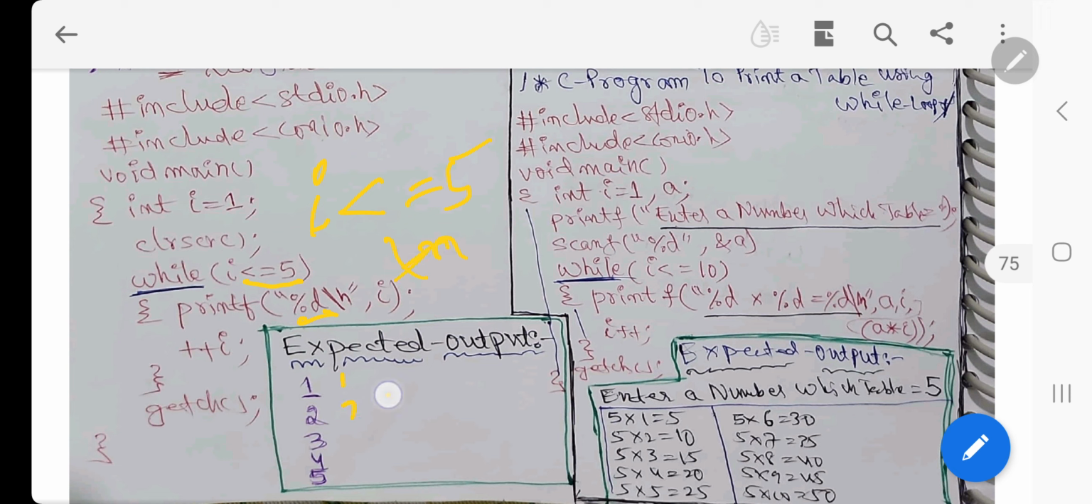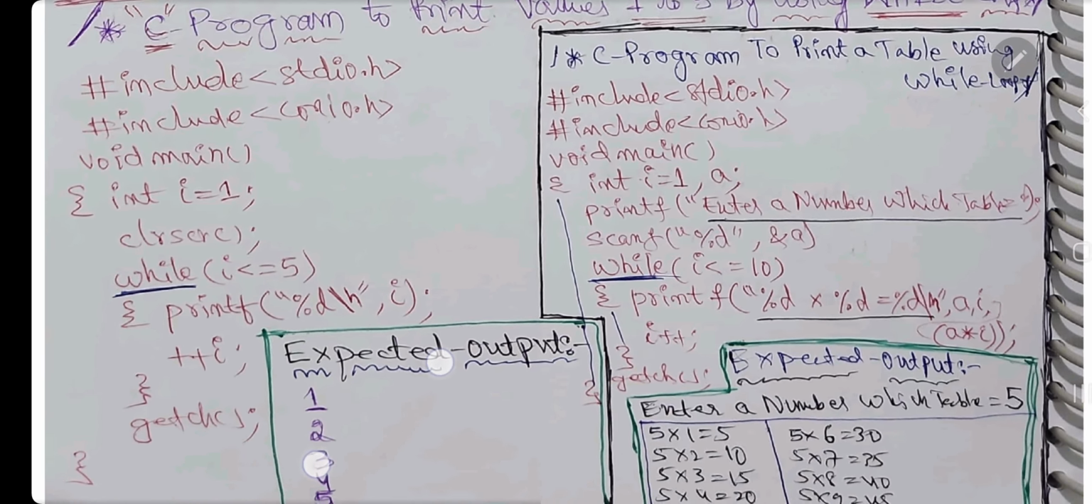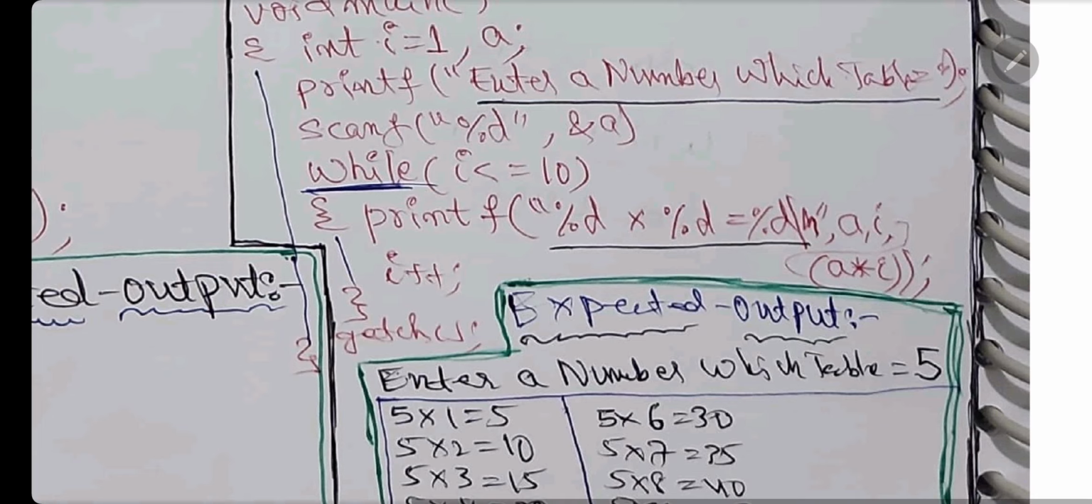If you don't mention this, the output will be 12345, printed as one number. So this i value will be printed here with %d, plus i increment. getch is a function for getting a character. That's the output: 1 2 3 4 5.